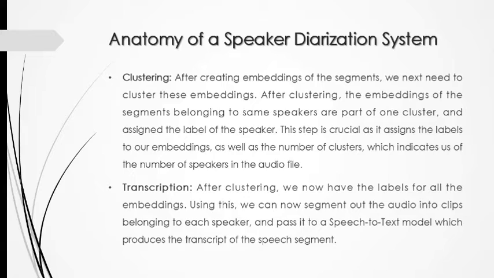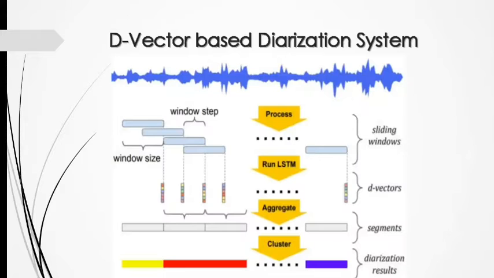Transcription. After clustering, we now have the labels for all the embeddings. Using this, we can now segment out the audio into clips belonging to each speaker and pass it to a speech-to-text model, which produces the transcript of the speech segment. This is a D-vector-based diarization system.